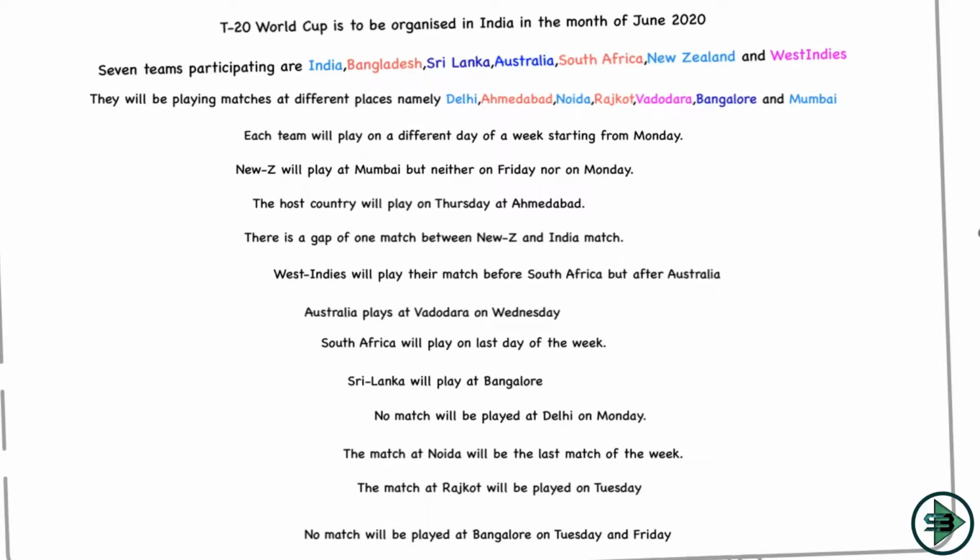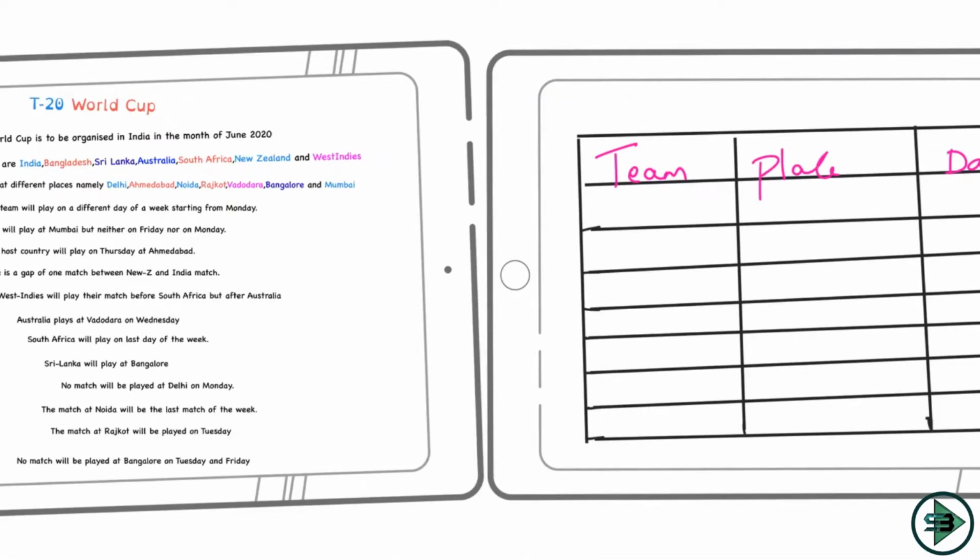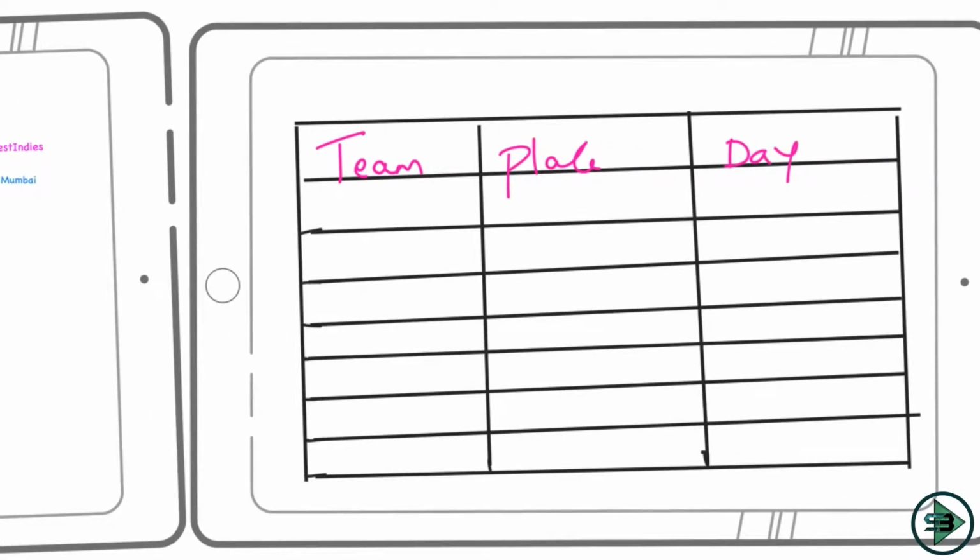Okay, so let's start making the columns. I start by making the table. As we have discussed, we need 3 columns here. The first column represents the team, the second column represents the place, and the third column represents the day on which the team is playing the match. Now as we always start with the tabular, we fill in one column. Ideally when we have names, we fill in the names and then match them with the other parameters that have been given in the other columns.